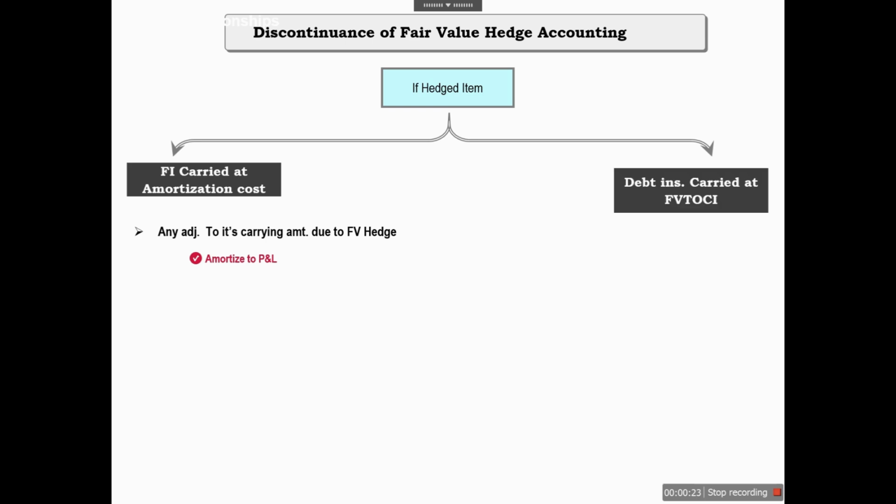And in case of a debt instrument that is carried at fair value through OCI, any adjustment that we have made to the carrying amount due to the fair value hedge, we need to amortize to OCI. So in the first case, we will amortize it to P&L, but in case of debt that is carried at FVOCI, we need to adjust the amount in OCI.